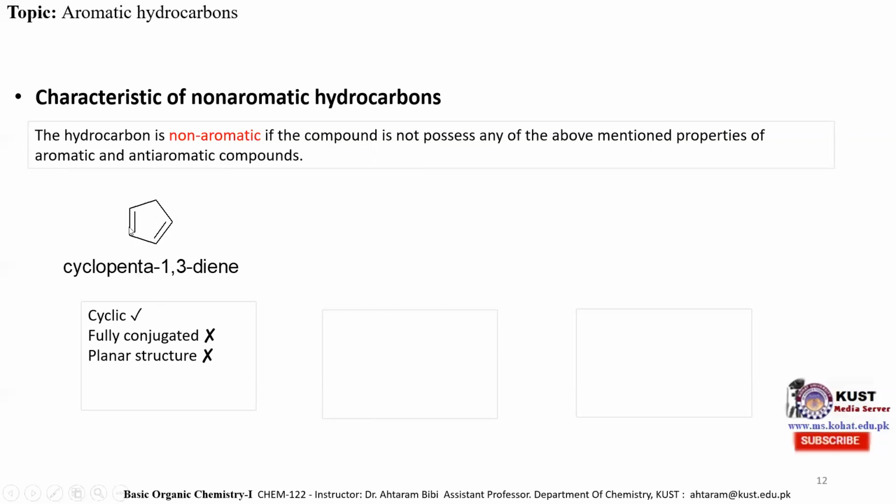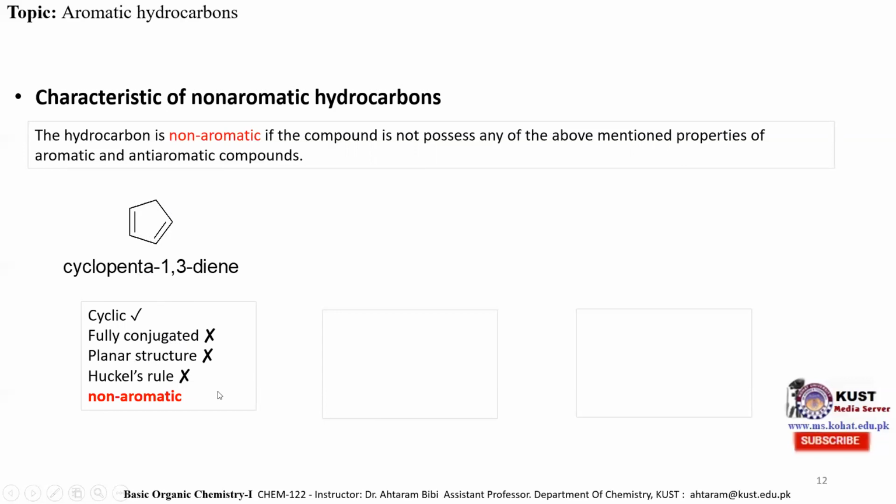So this molecule is considered non-aromatic because it does not obey the properties of aromatic hydrocarbons as well as anti-aromatic hydrocarbons, and it also does not obey the Huckel rule because the pi electrons do not delocalize on all the atoms of the ring.